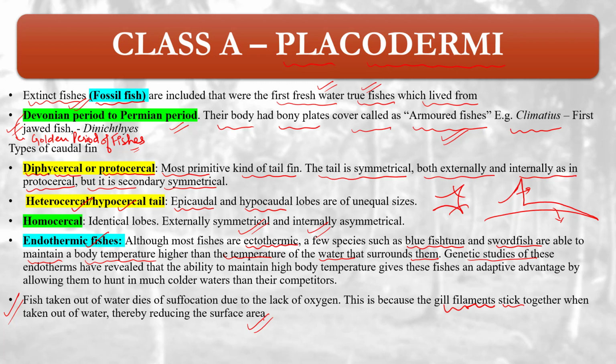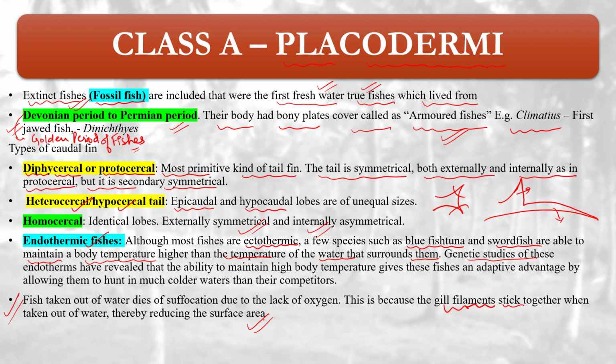Types of caudal fin: diphycercal, also known as protocercal, and heterocercal, also known as hypocercal. Diphycercal is the most primitive kind of tail fin. The tail is symmetrical both externally and internally, but it is of secondary symmetrical type. In the heterocercal tail, the epicaudal and hypocaudal lobes are of unequal sizes. Then homocercal, where the lobes are identical.